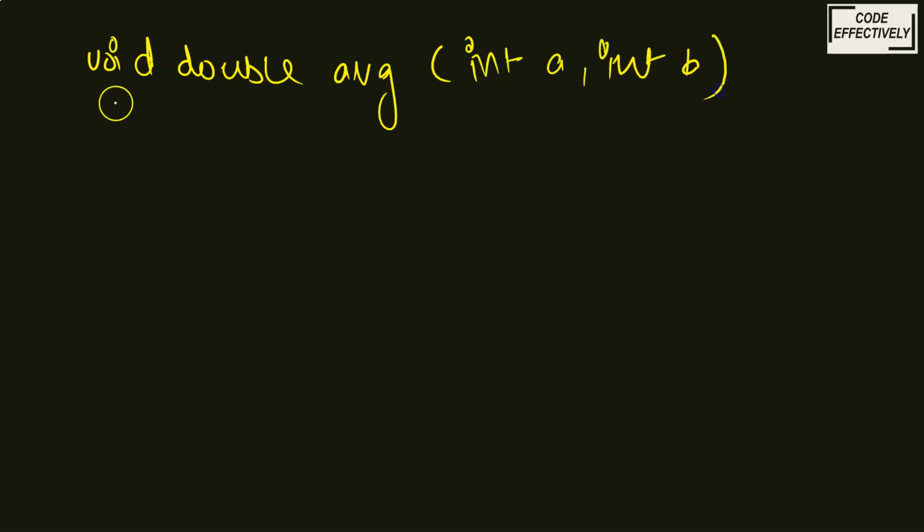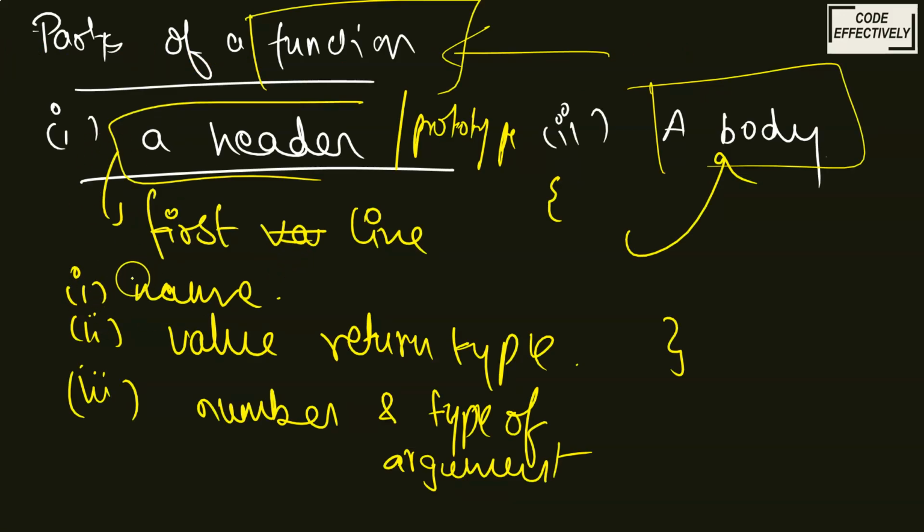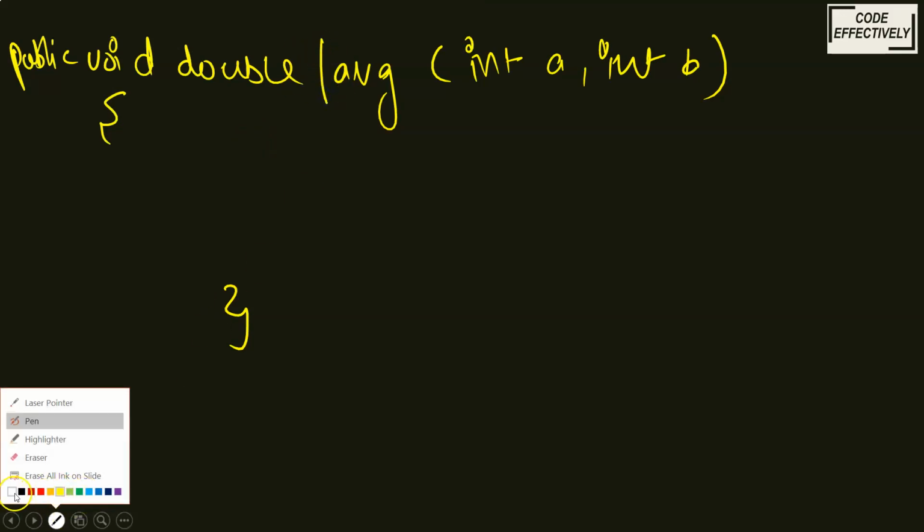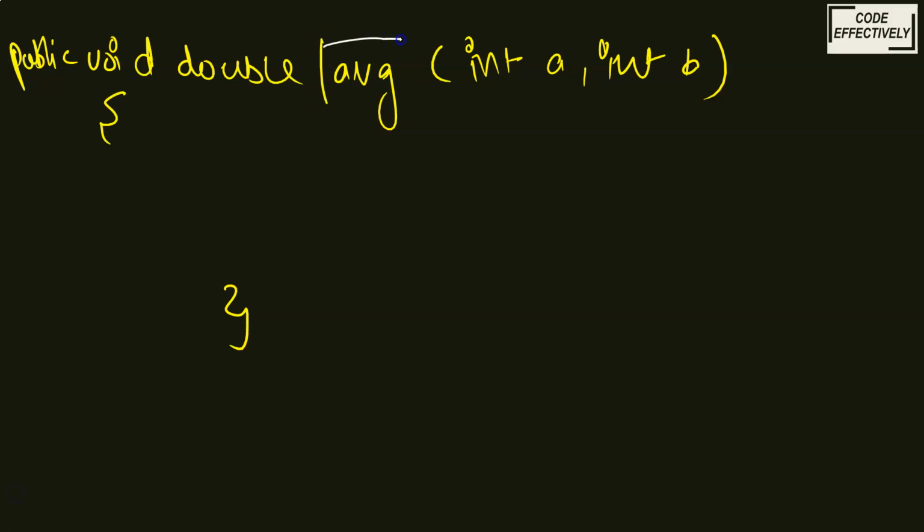So this is my function. Previously I told you a header should have a name. What is the name of my function? It's average. So the header is telling me that my function name is average.